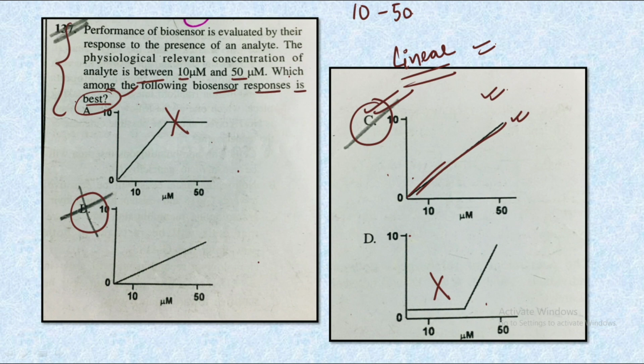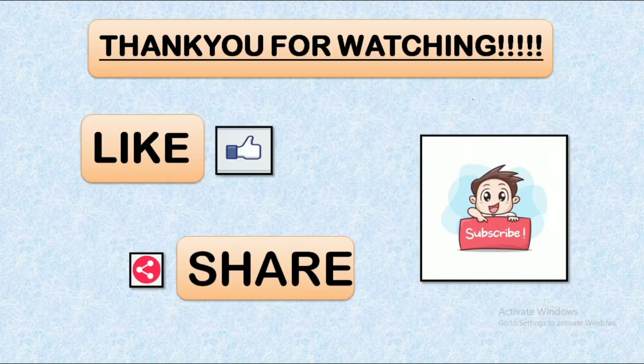And we applied the same information in this question and we reached the final answer in less than a minute. So you can see biosensor is one of the most scoring topics if a question is asked from that particular topic. So we have the final answer as option C, and with this we're done with the complete topic of biosensors, and also we have discussed one previous year question as well.